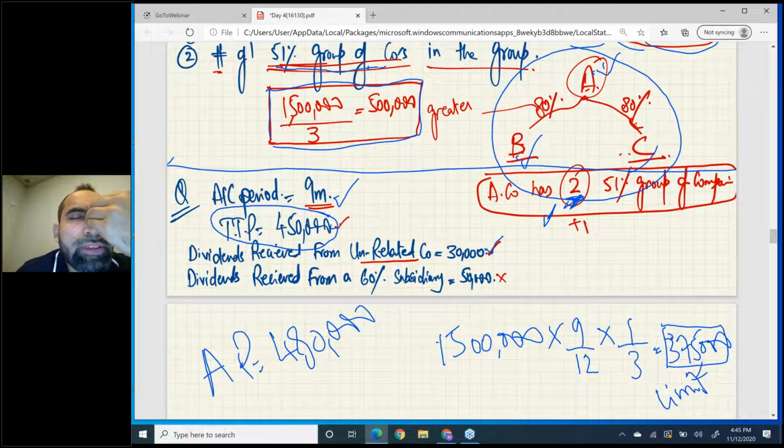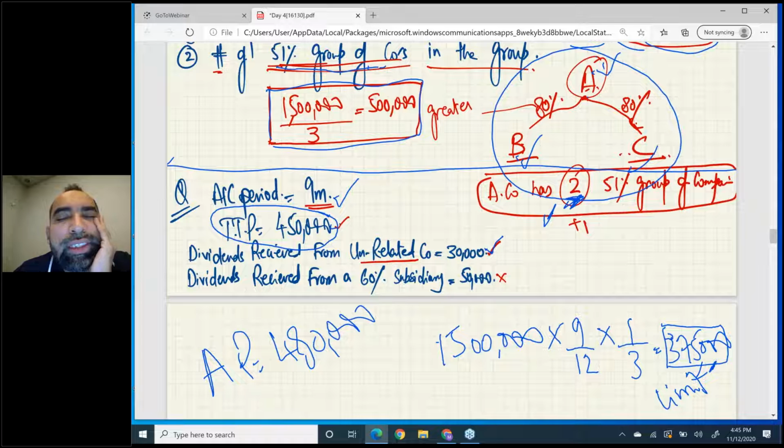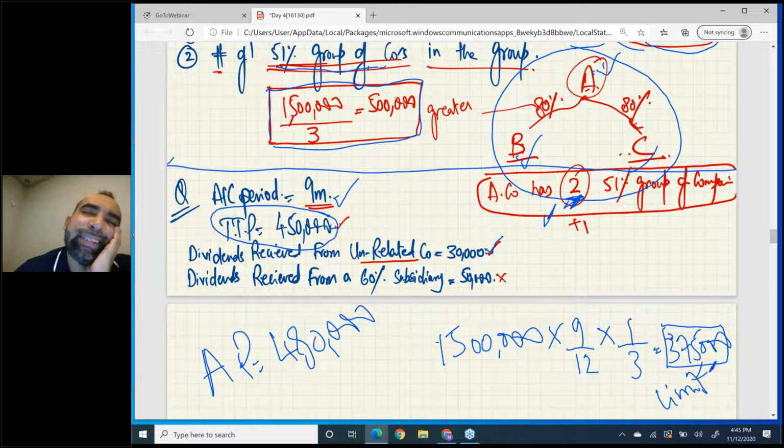Now, boys and girls, what would you suggest? AP is 480,000 and your limit is 375. That means in this question, your AP is greater than the limit. That means this company is a large company. And when this company is a large company, now you need to pay tax in installments.